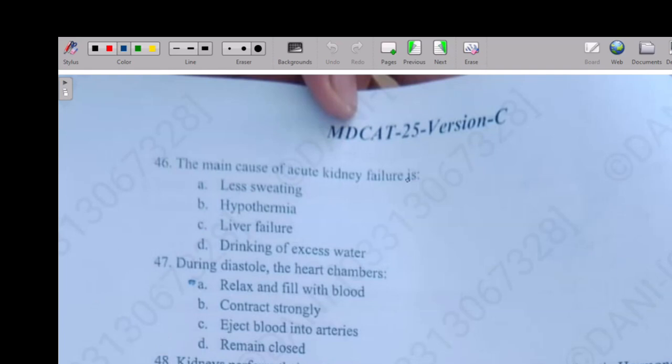The main cause of acute kidney failure is loss of sweating, hypothermia, liver failure, or drinking of excess water. So the right answer is option C, liver failure.